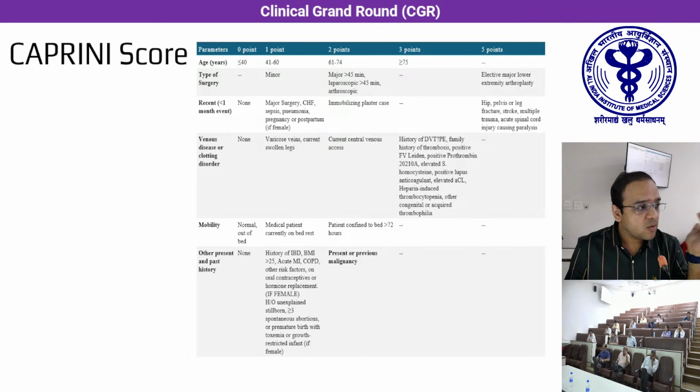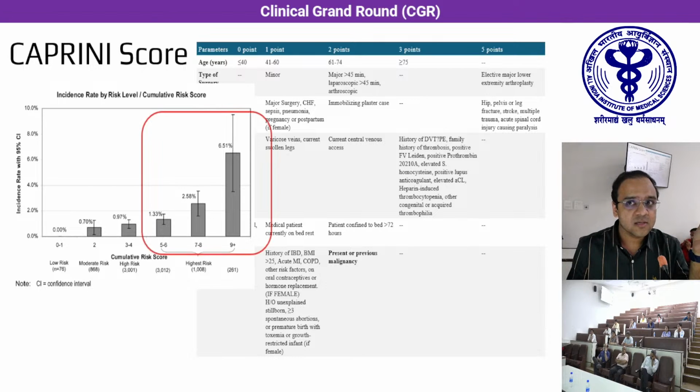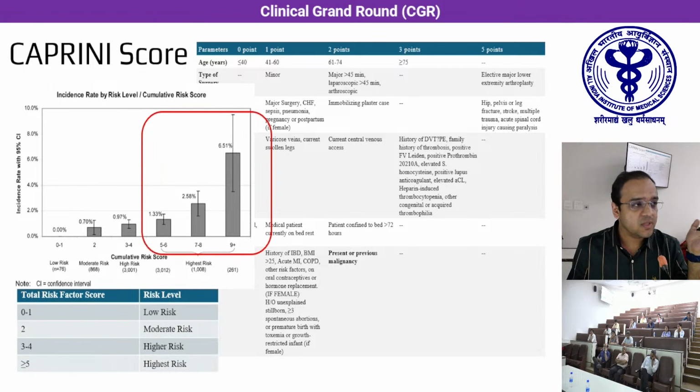The Caprini score is about surgical oncology patients. They have included multiple variables here: age, the type of surgery, with orthopedic surgeries being more commonly associated with VTE, the inherent prothrombotic state of the patient, whether congenital or acquired, the mobility of the patient, whether prolonged immobilization is there or not, and whether the patient has any present or previous history of malignancy. Again, here a score of more than or equal to 5 points was the highest risk group, associated with a higher risk of developing VT, and they were all selected for thromboprophylaxis.